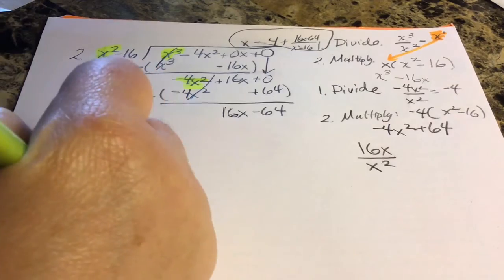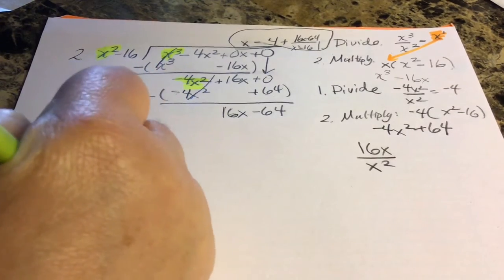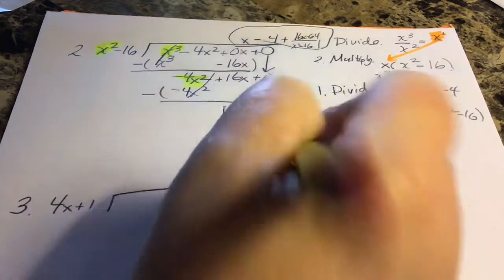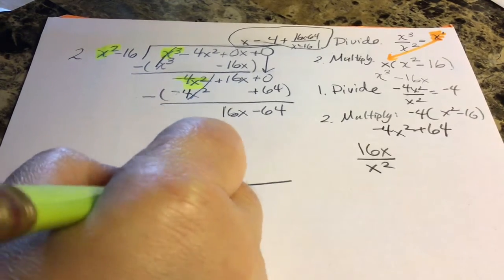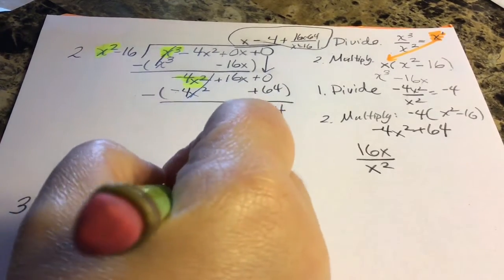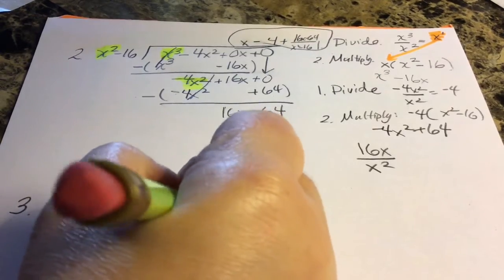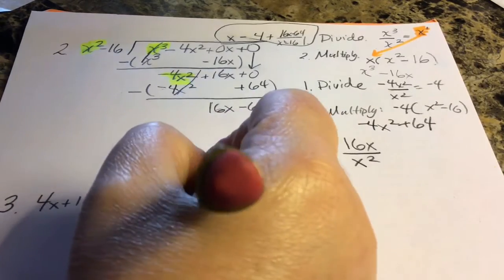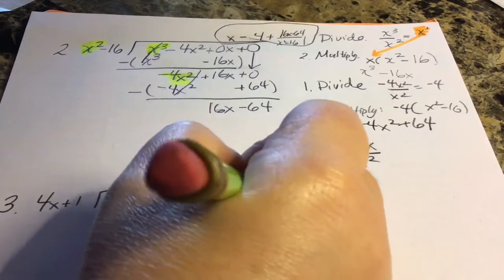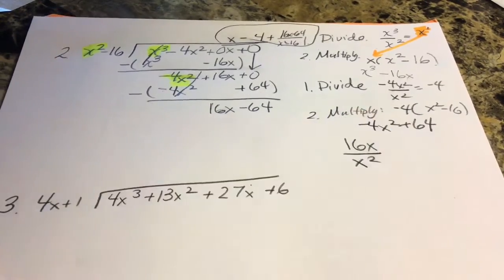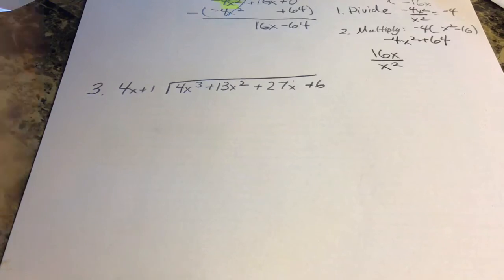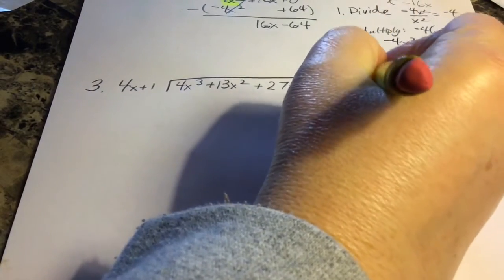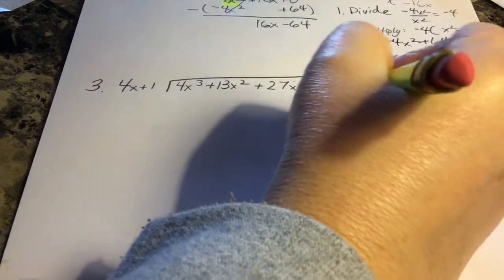I am dividing 4x plus 1 into 4x cubed plus 13x squared plus 27x plus 6. So there's my new problem I'm doing. I'm going to show my steps over here. I'm going to divide first.